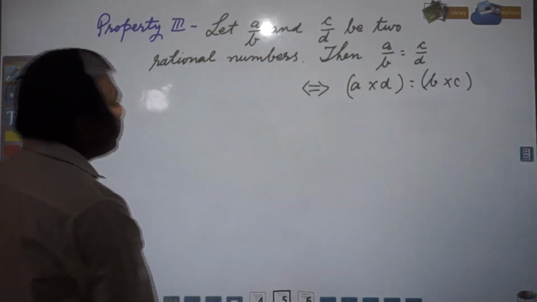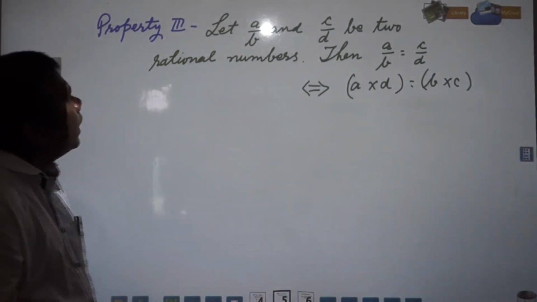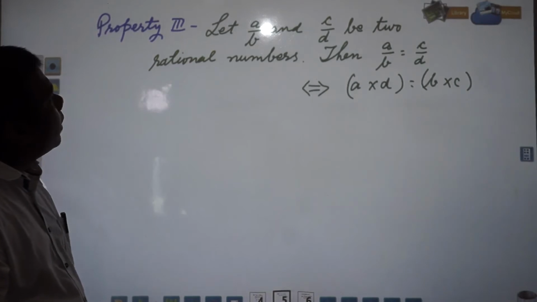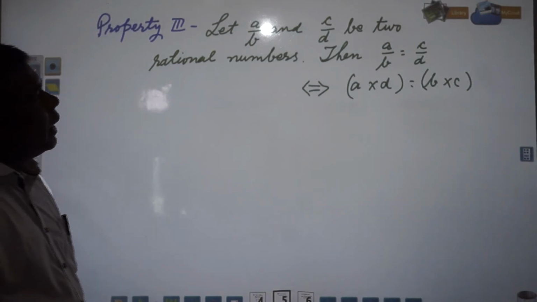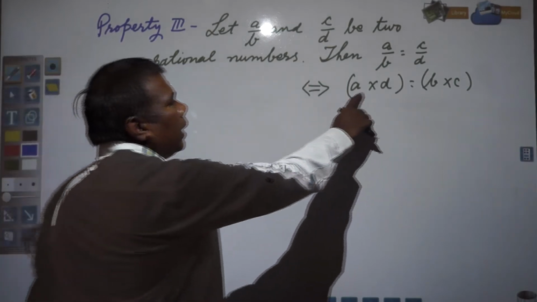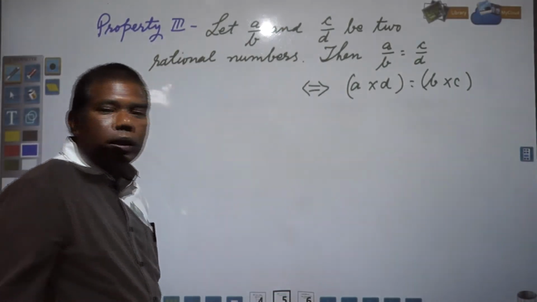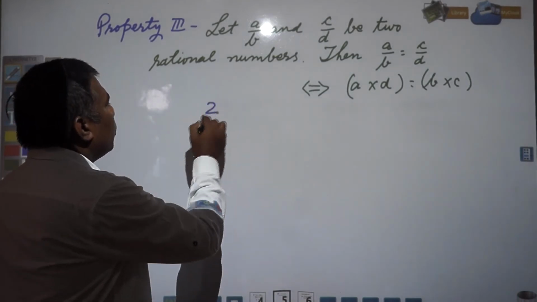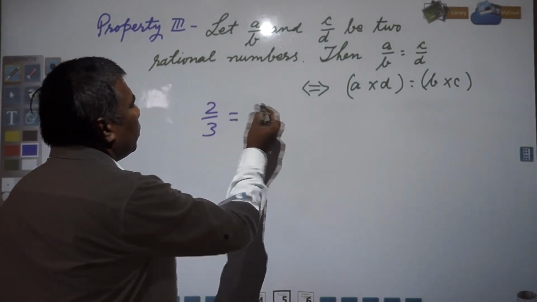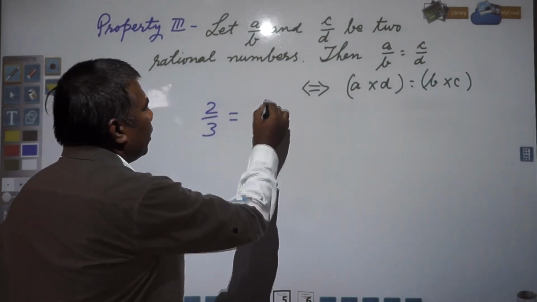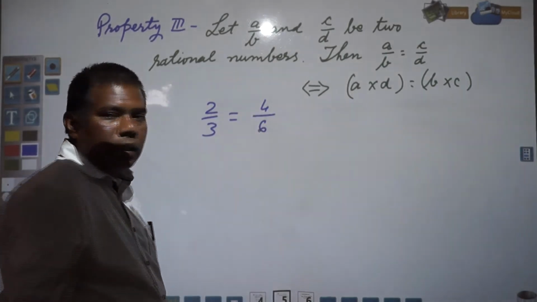Next you see property third. Let a by b and c by d be two rational numbers, then a by b is equal to c by d. That implies a into d is equal to b into c. That will be always equal. Just you see, suppose any number you take, 2 by 3 is equal to, the equivalent fraction of 2 by 3 will be 4 by 6, right?